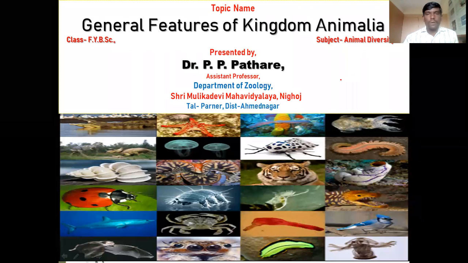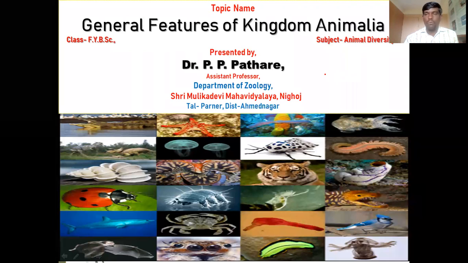Today we are going to discuss the remaining points of chapter number 2, that is to study the general features of Kingdom Animalia. In the previous video lecture, we already studied some important features of Kingdom Animalia.